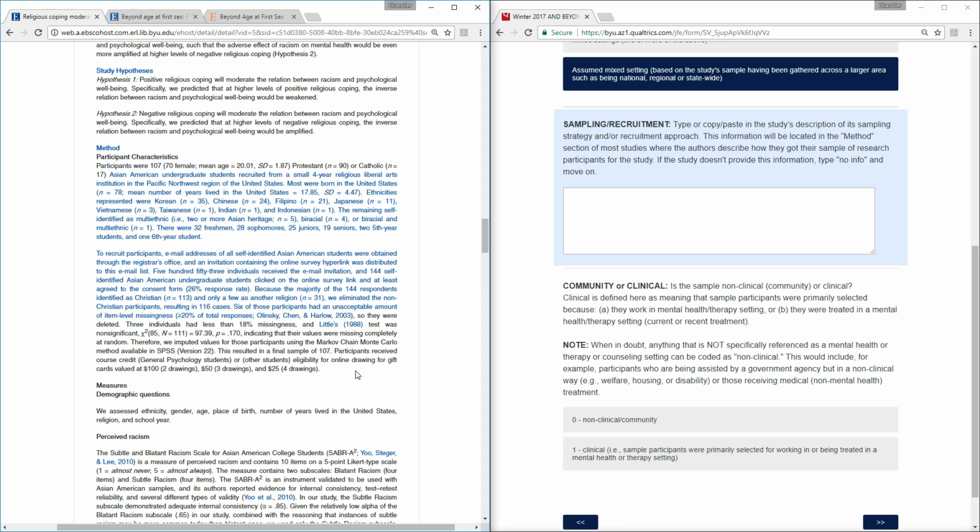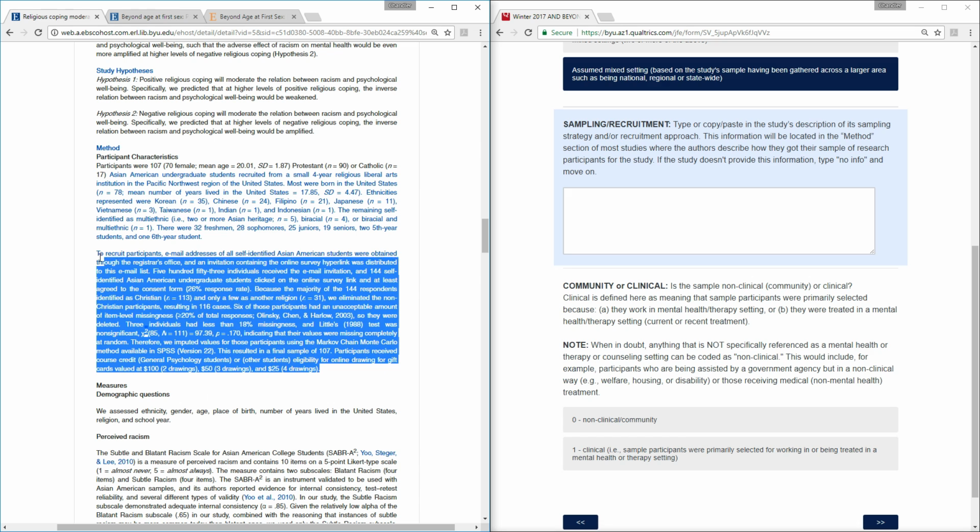And then at the end of the paragraph, it describes non-monetary course credit and monetary compensation for participating in the study. So that will apply to recruitment.